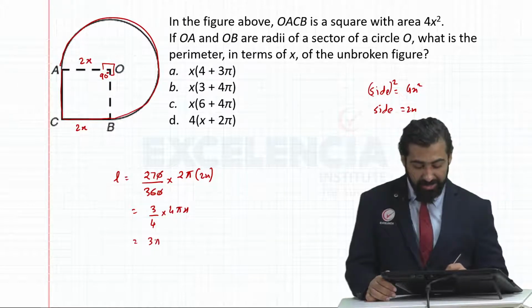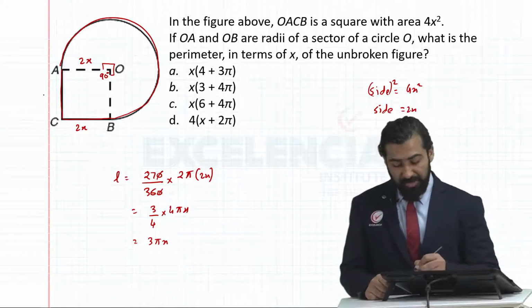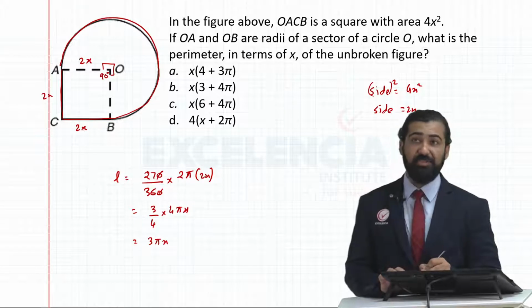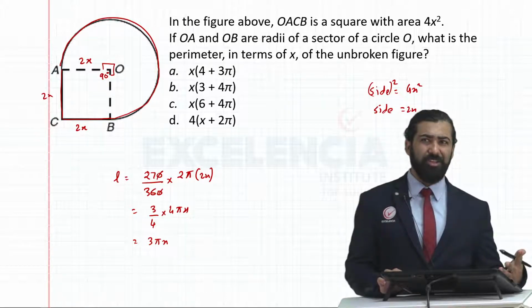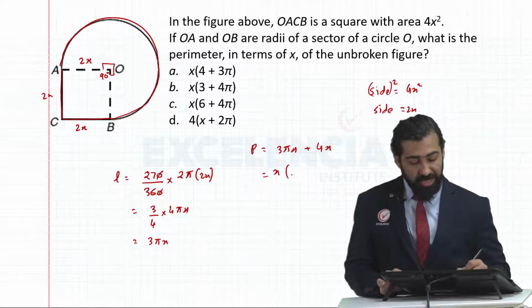I get 3 pi x as my remaining answer. That's my length of the arc. Also, this side is 2x, this side is 2x. Perimeter is nothing but total of all the boundary. So my final perimeter becomes 3 pi x plus 2x plus 2x, that's 4x. I take x common, I'll get x times (4 plus 3 pi).